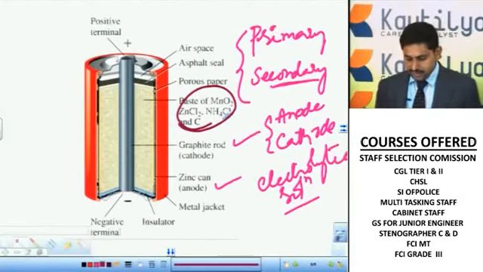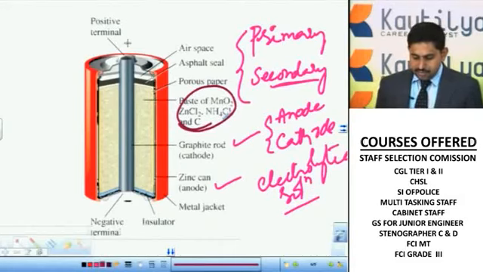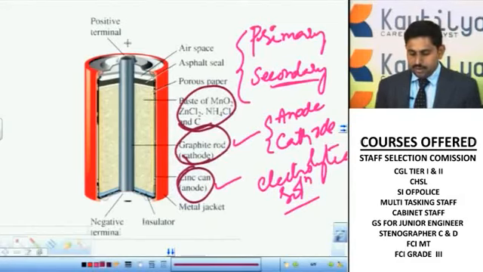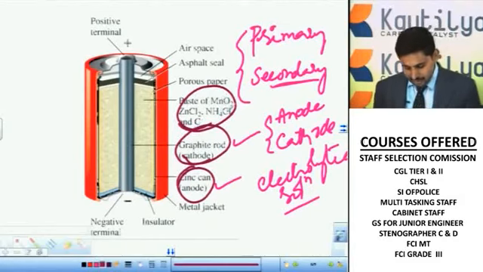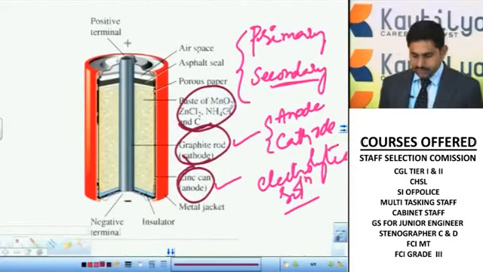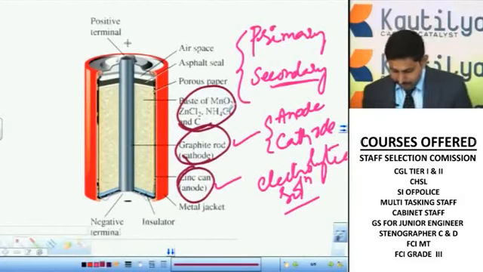The major concept to remember is which acts as the anode, cathode, and electrolyte. The paste of MnO2, ZnCl2, ammonium chloride, and carbon acts as the electrolyte, graphite acts as the cathode, and zinc acts as the anode.